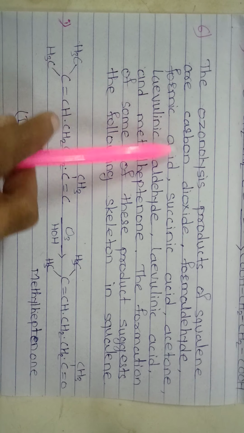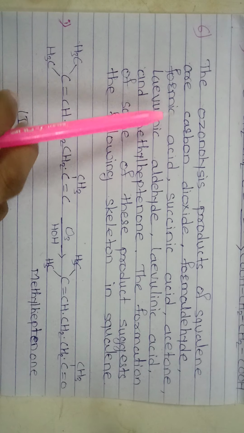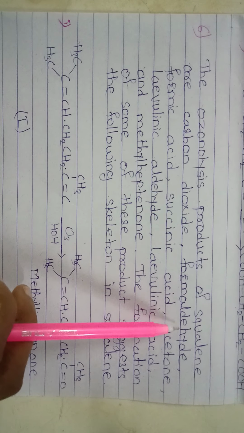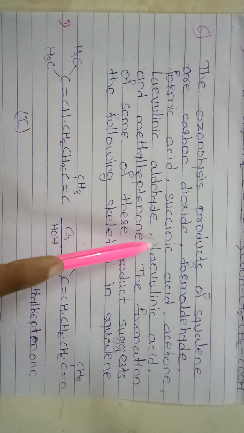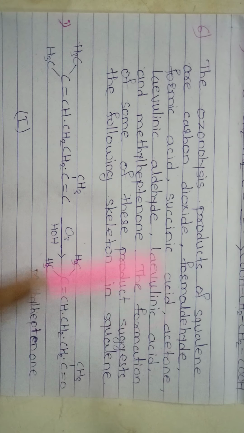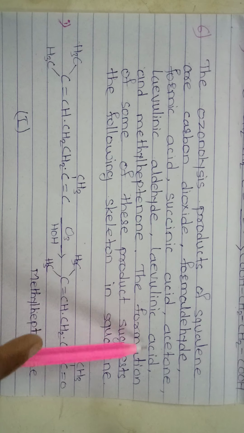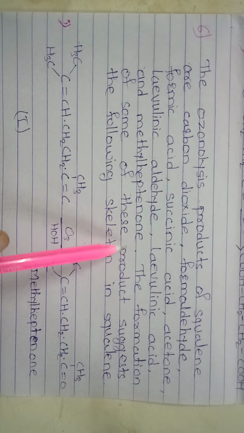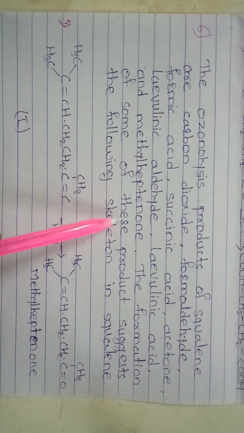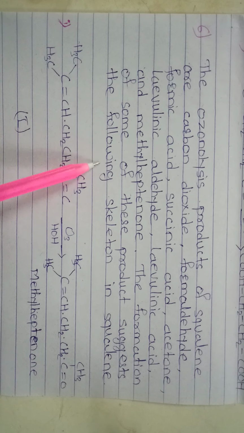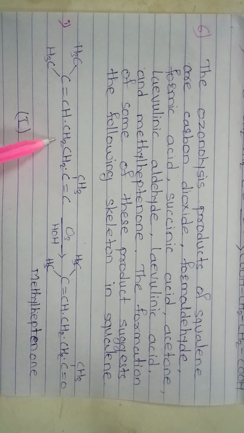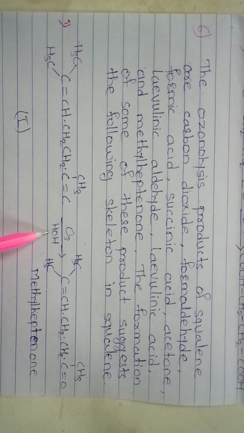Then the next point, the ozonolysis products of squalene are carbon dioxide, formaldehyde, formic acid, succinic acid, acetone, levulinic aldehyde, levulinic acid and methyl heptanone. The formation of some of these products suggests the following skeleton in squalene. When squalene undergoes ozonolysis, it gives methyl heptanone.